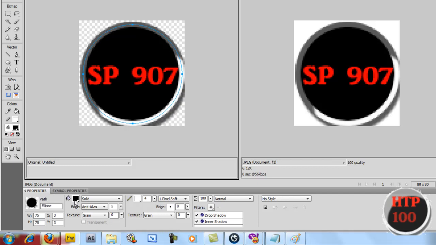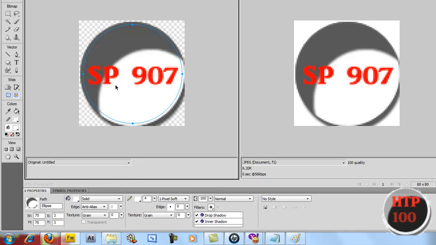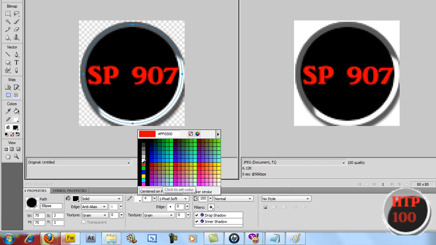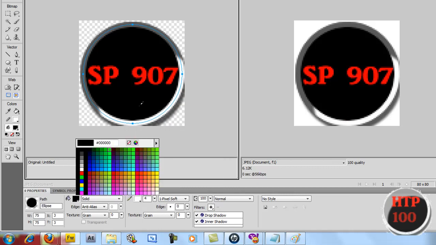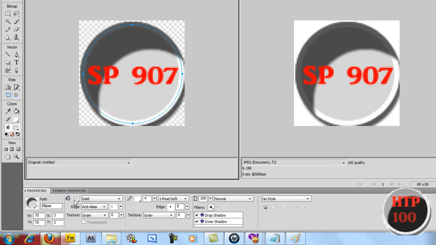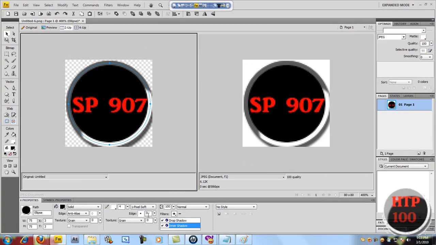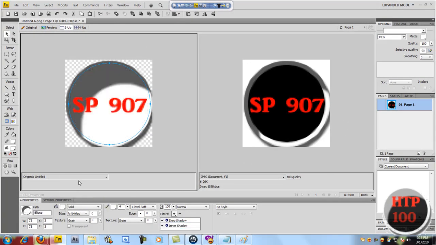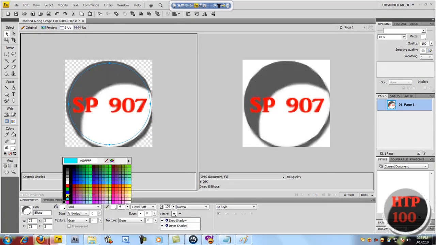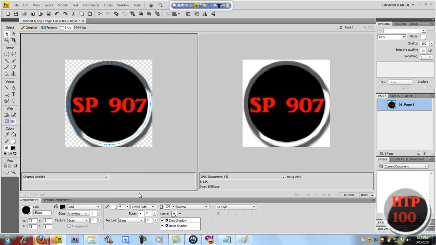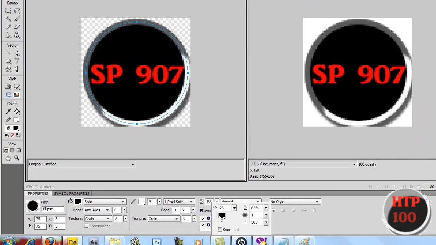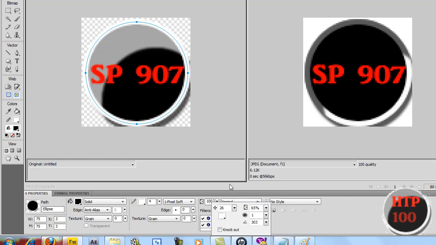You have to change this to white. Oops, change this back to black. Get this and change it to white. Inner shadow, make this white. Nope, black. I'm getting messed up now. Press that, here, white. There you go, now you have it. How do you want it? I'm going to do it 23.